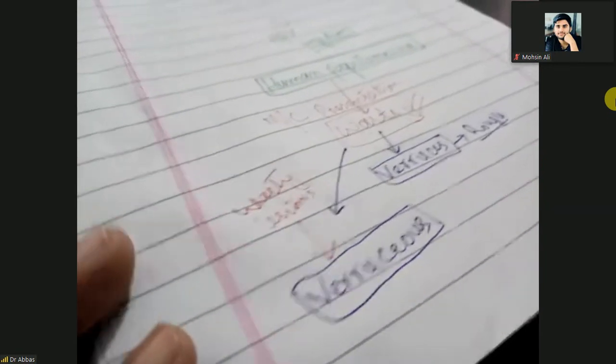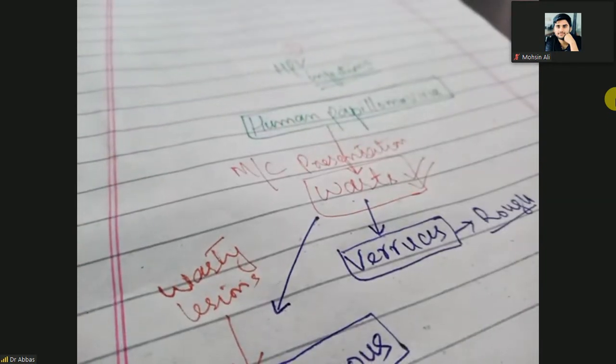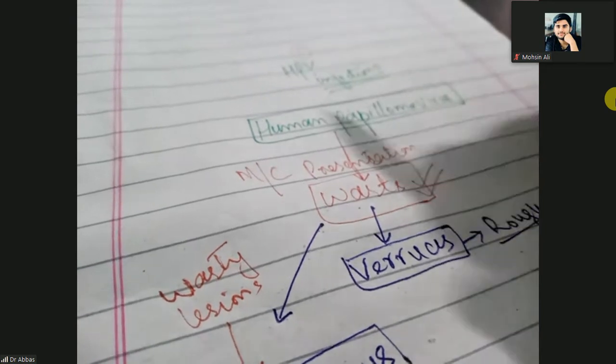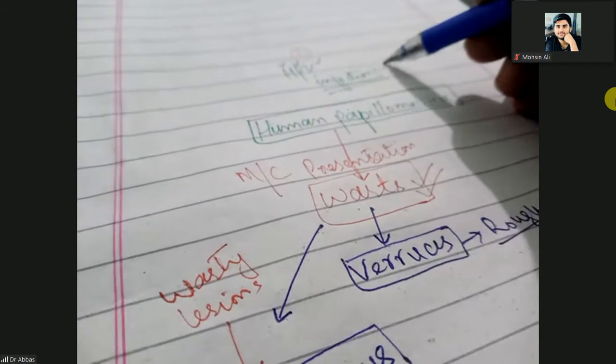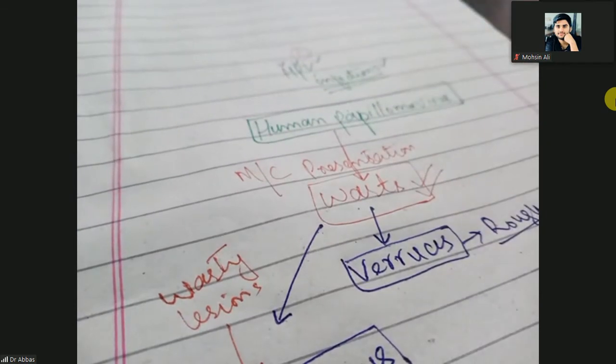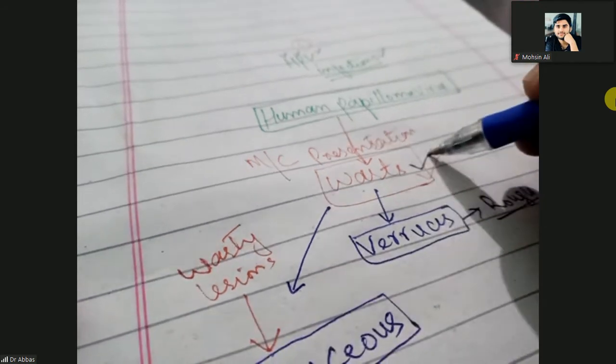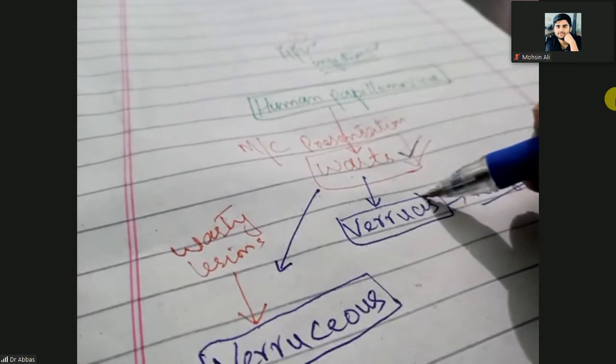Clear? So for the new joiners, today we will discuss the HPV, human papilloma virus infections. The most common skin presentation of HPV infection is the warts. Warts mean verrucous.